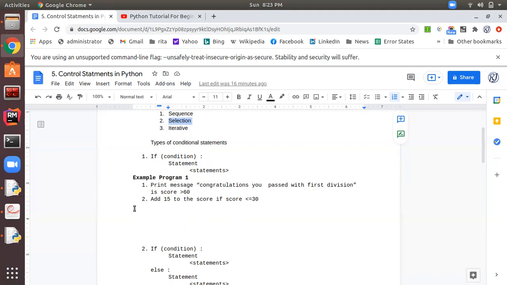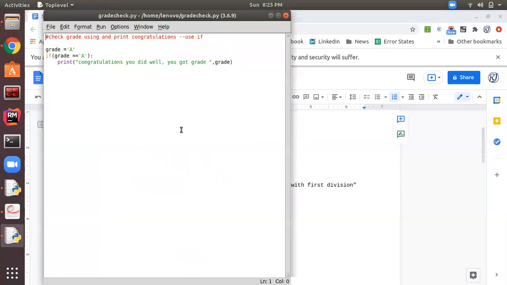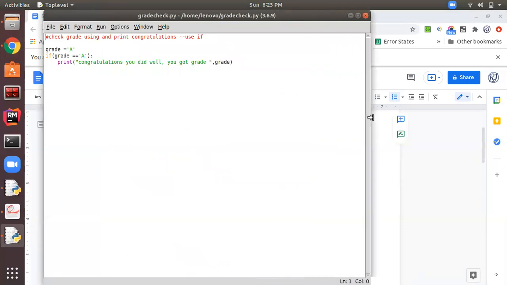Let me show you a sample program which I have written for you so that I can explain quickly. This is a sample program in Python. Here I have assigned grade as A. Then in the if condition I am checking if grade equal to A, then print congratulations, you did well, you got grade A. And after that I am printing grade.